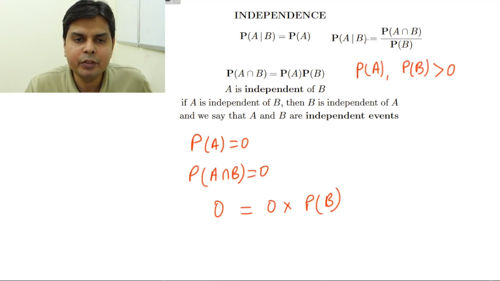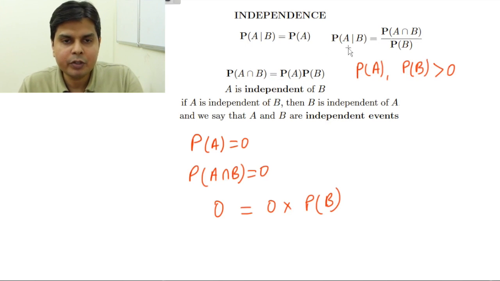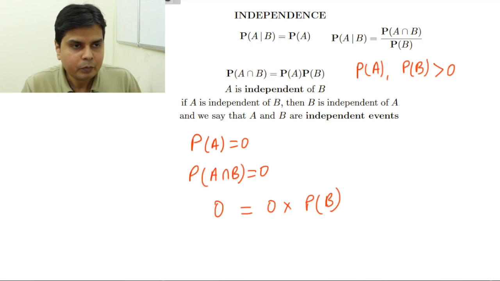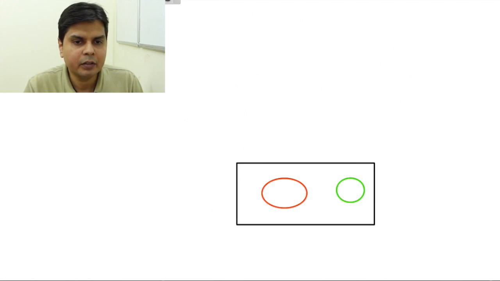Moreover, this definition was derived based upon the conditional probability formula, and that was based upon the condition that PB is greater than 0. That's why this condition is also required for this definition of independence. Okay, now let's see another thing.